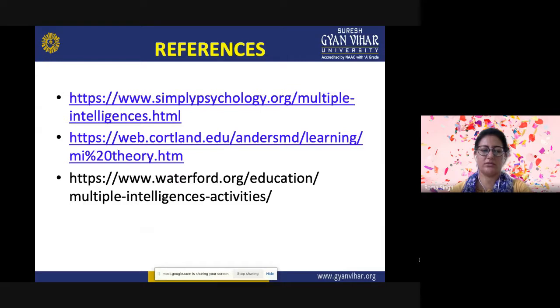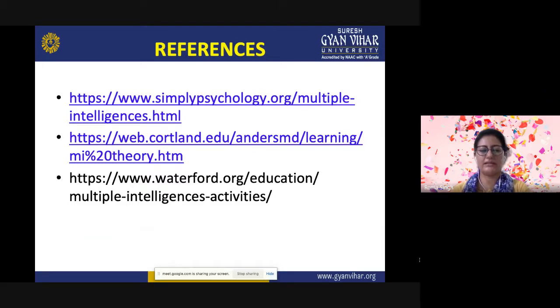We have just discussed the different intelligences. It is very important to remember they are independent of each other. This means that a child can be highly proficient in one intelligence and struggle with another.